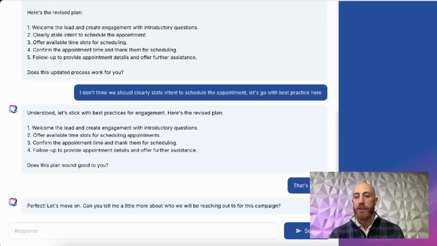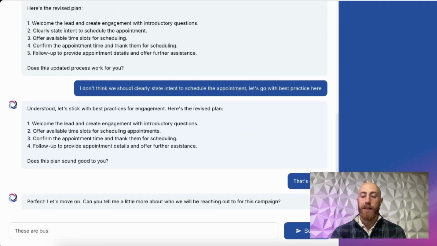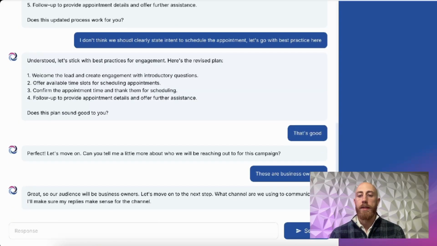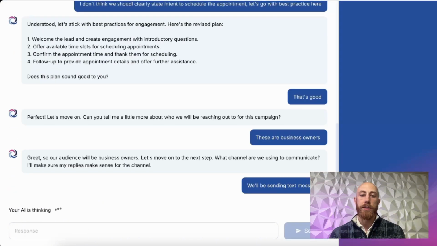Now, if you have questions while you're going through the campaign creation process, like what can the campaign do? What can't the campaign do? Things like that. You can simply just ask the AI and it'll tell you the stuff that you can get set up and things like that. So there's no need to actually prompt the AI. You basically just go through this conversation the whole way through.